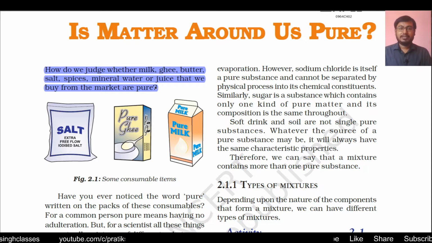When we say orange juice, is it only orange juice or is something else mixed in? When you buy a packet or a bottle of orange juice from the market, it does not contain only orange juice, but also coloring agents, sugar, salt, emulsifiers, preservatives, different types of acids, carbonated water, and a lot of other things.